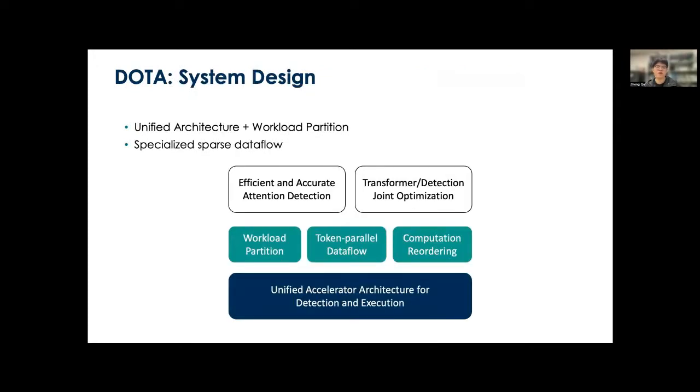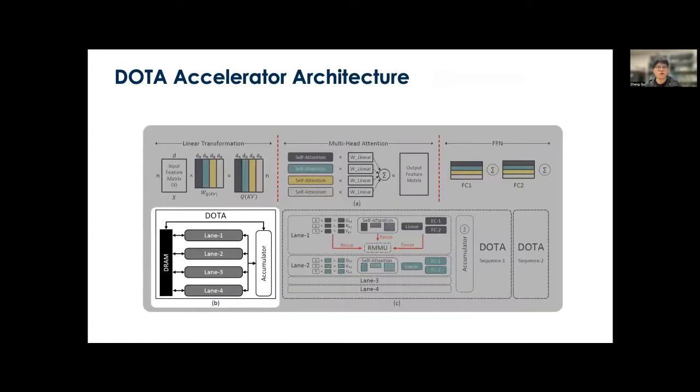So with the above algorithm design, we propose the DOTA hardware system tailored for efficient dynamic sparse transformer inference. Let's start with the underlying architecture of DOTA. Each DOTA accelerator is a 4-lane architecture that can communicate with each other through an off-chip DRAM module, and an on-chip accumulator is placed next to the compute lanes to add up the partial sums generated by different lanes.